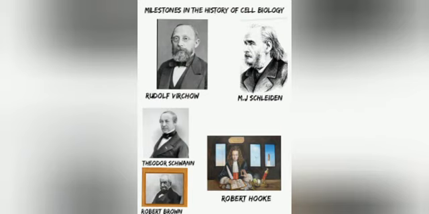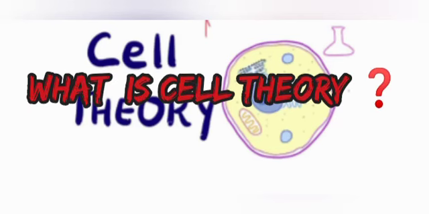We studied about 5 scientists. Who are they? Yes, Robert Hooke, Robert Brown, Theodor Schwann, Rudolf Virchow and M.G. Schleiden. Now, what is cell theory?